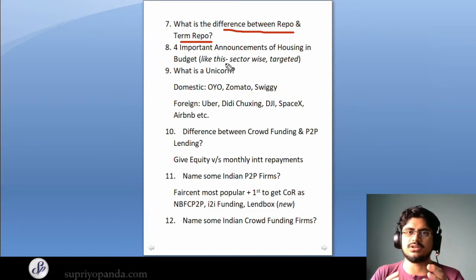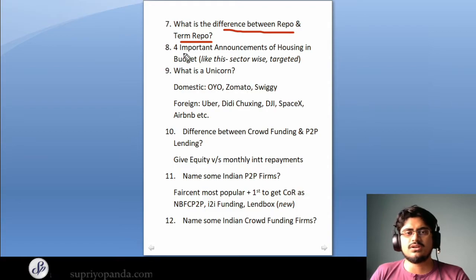But term repo is different because it has a larger tenor. So it can be 7-day term repo, 14-day term repo, etc. So anything which has a term greater than overnight can be termed as a term repo. Okay, so that's it, and I'll make a separate video explaining the entire thing about the term repo, and we'll jump deep into the vagaries of the term repo at that point of time. So let's go on with the next question.